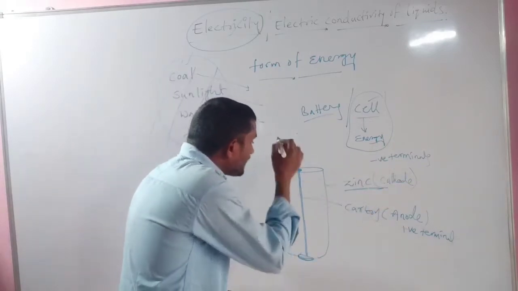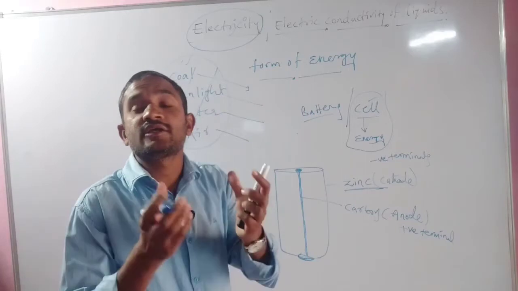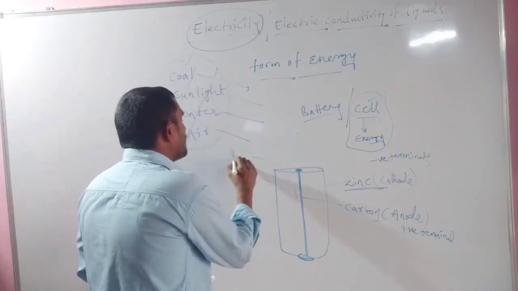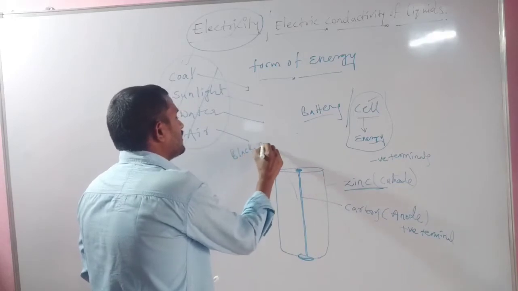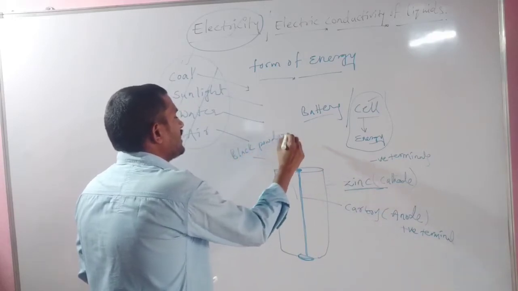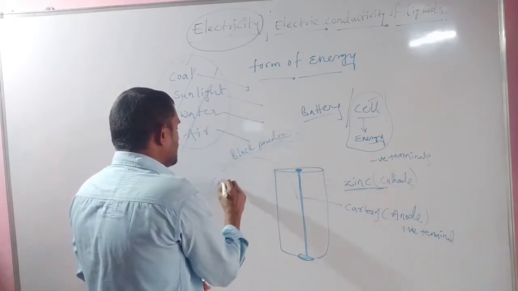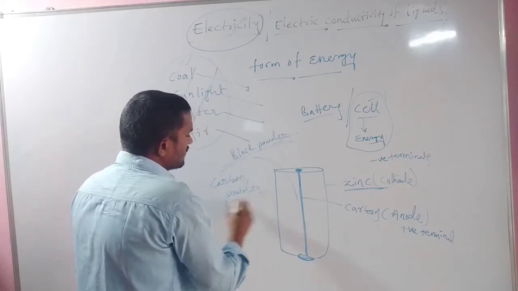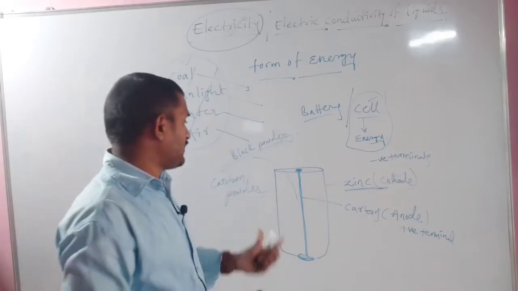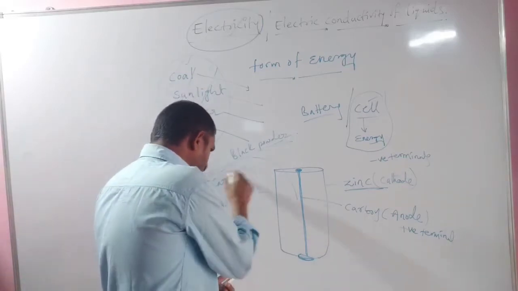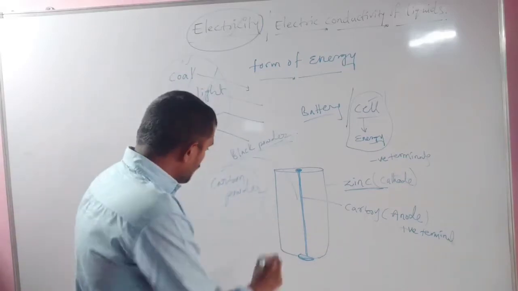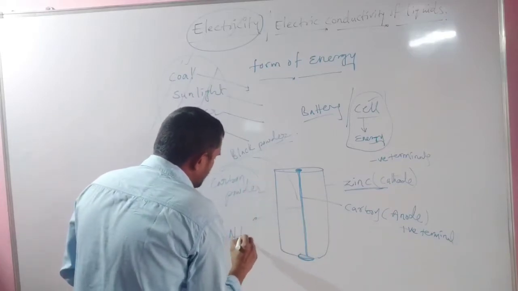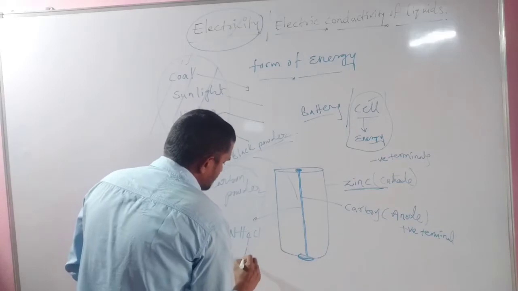Inside, when we break up this cell, we can get a black colored powder. This black powder is nothing but carbon powder. Not only this carbon powder, inside of this battery, ammonium chloride paste will also be present.